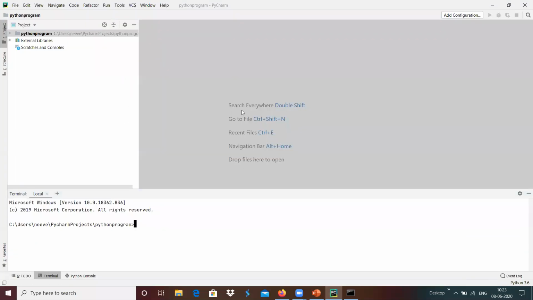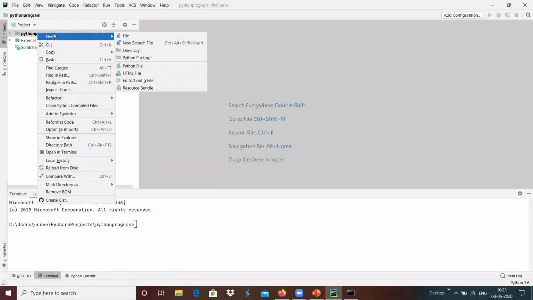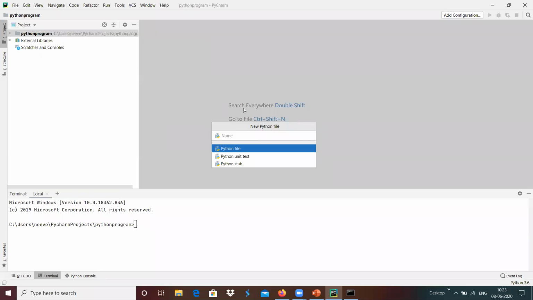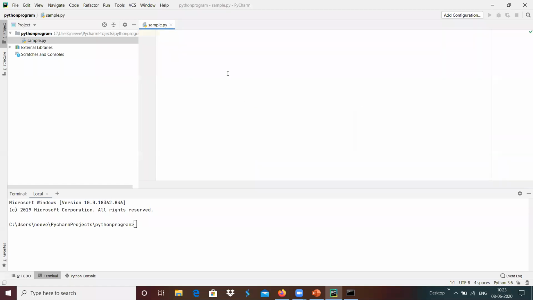For example, I'm going to add a new Python file over here. Maybe I'm going to create sample.py. Here I'm going to type print. Now we got something like the options of the modules, the function arguments, and everything comes over here, which provides a flexibility.